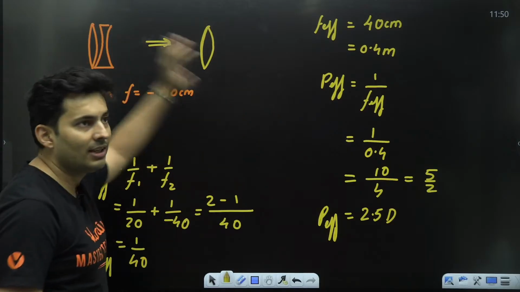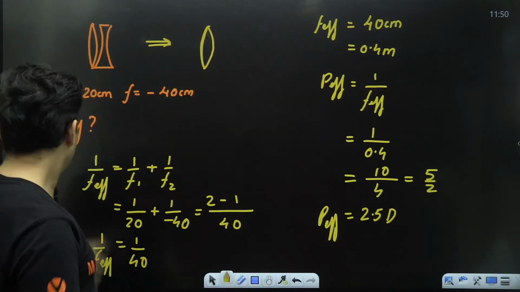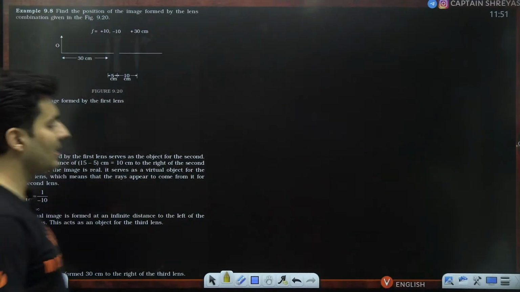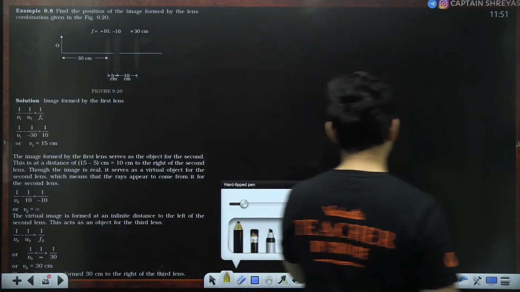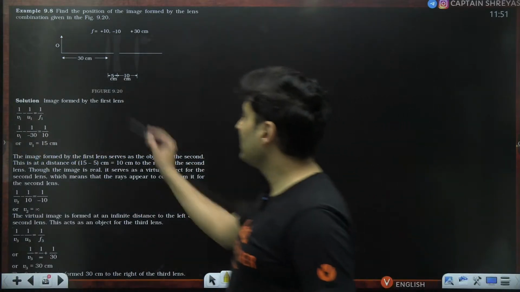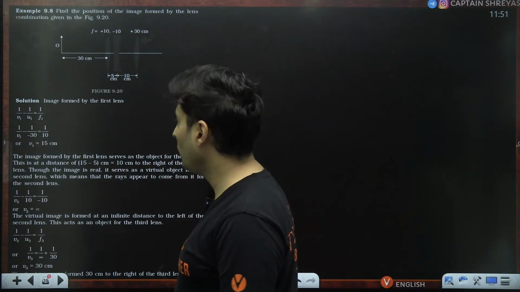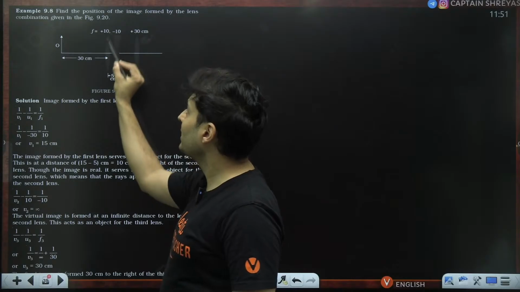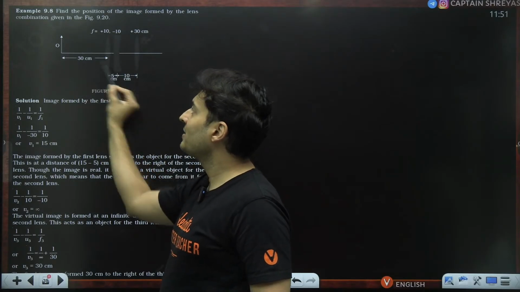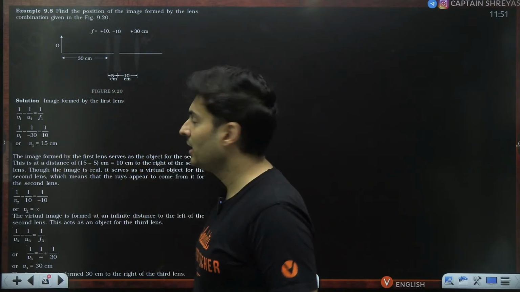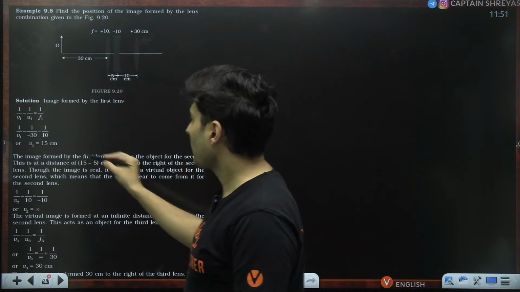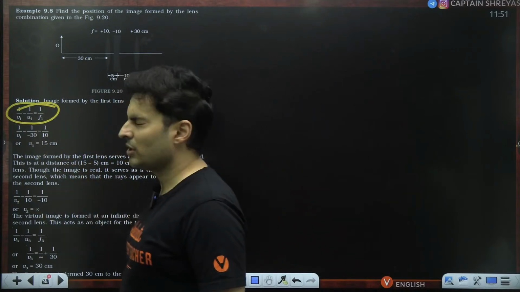This can be used if the lenses are in contact. But in the NCERT solved example in the textbook question, the lenses are not in contact. You can see there is a gap of 5 centimeters between the lenses. So what you do is you take the first lens, object distance as 30 with negative sign, and find where the image is. See, they have used the lens formula.